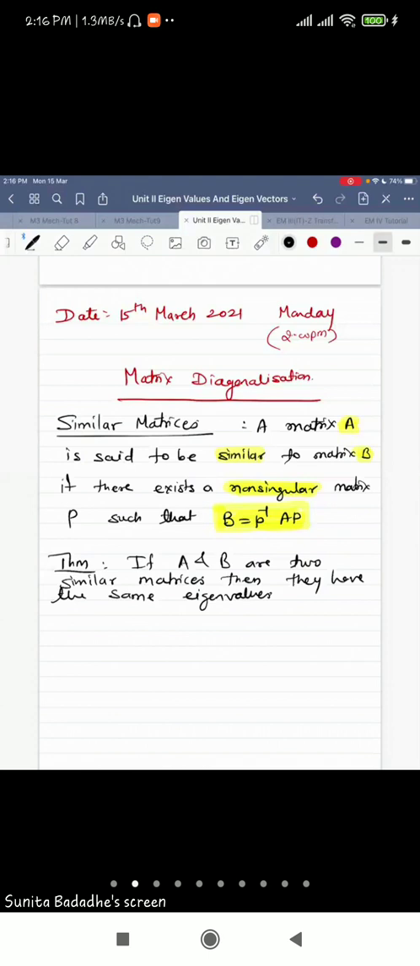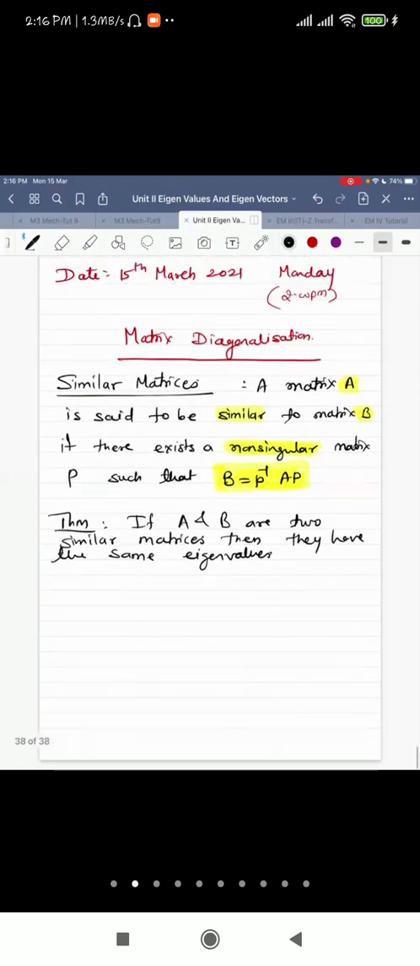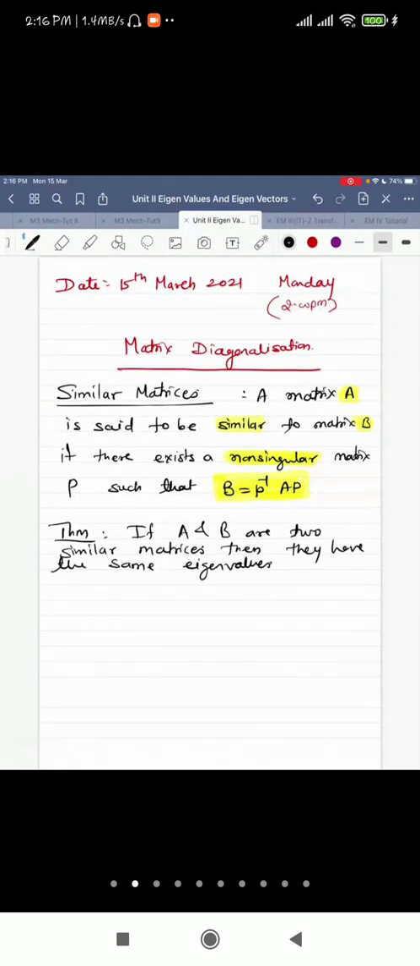So if A and B are two similar matrices, then they have the same eigenvalues. Due to this property, if you want to study a certain characteristic of a matrix, or apply certain operations on that matrix, it is good to use the similar form, which is in diagonal form, right? So now we'll discuss how to do this diagonalization. First of all, let me explain the meaning of diagonalization. Write down that definition also.